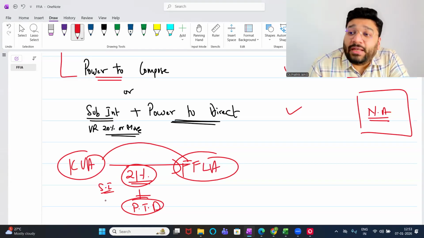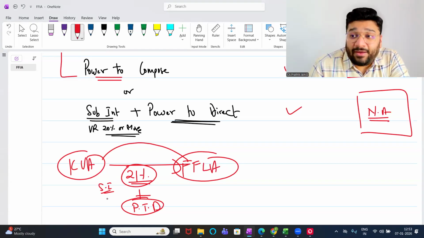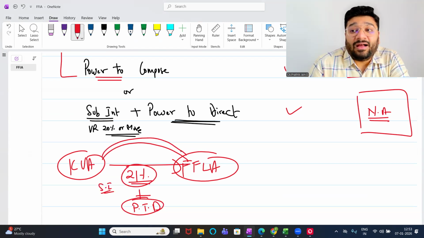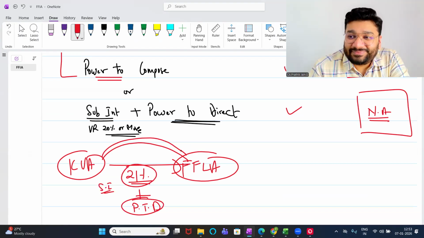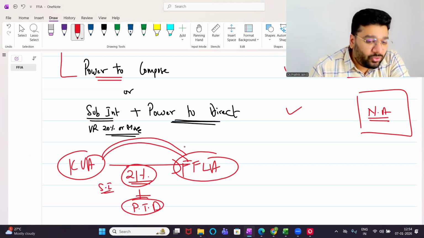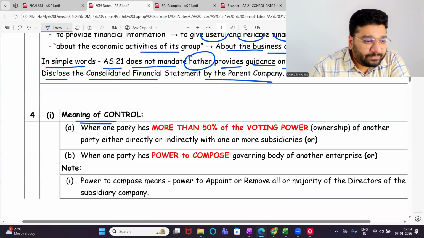This does not create a holding and subsidiary relationship. Holding subsidiary. Are they holding subsidiary? No. Are they having control? No. Associate will be covered in AS 23. Consolidation of associate is covered in AS 23. We're talking about AS 21. In AS 21, it is consolidation of the subsidiary. So here when I'm talking about control, I'm talking about holding and subsidiary. Okay, not okay? Online people, okay, not okay?